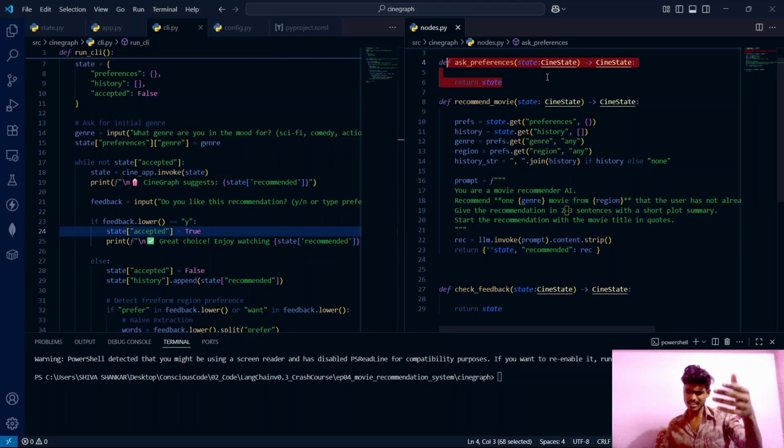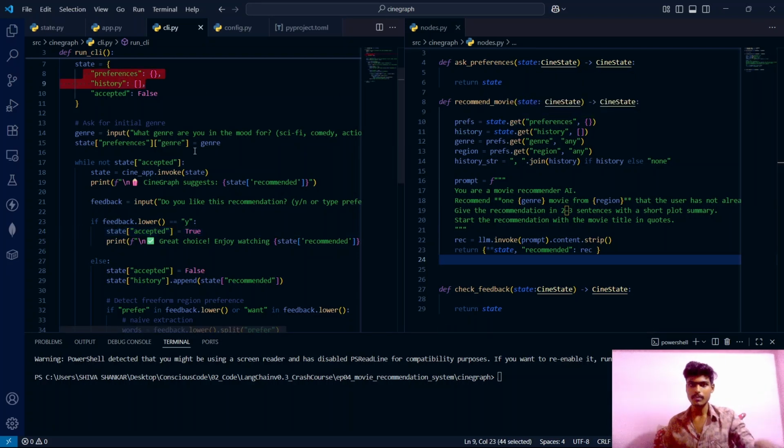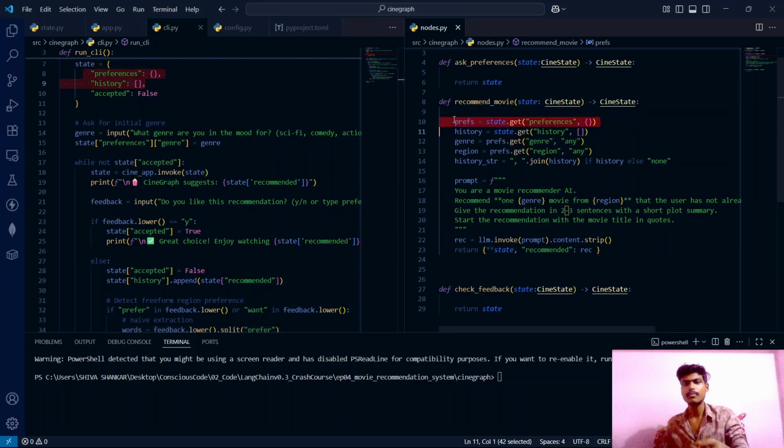Ask preferences passes the state on to recommend movie, and recommend movie does all the heavy lifting. It is fetching the prefs as state.get preferences, which we have set here. Initially it was empty, and based on the user's input, it is set to the user's genre, and that genre will be passed inside these prefs. If any other preferences are given by the user, like region or others, everything will be saved here.